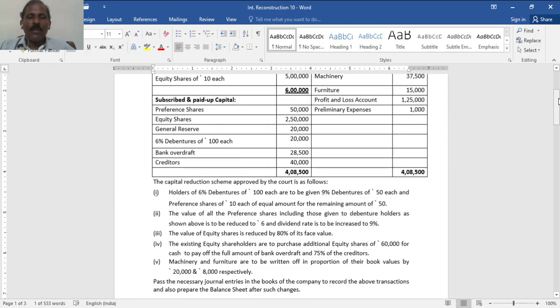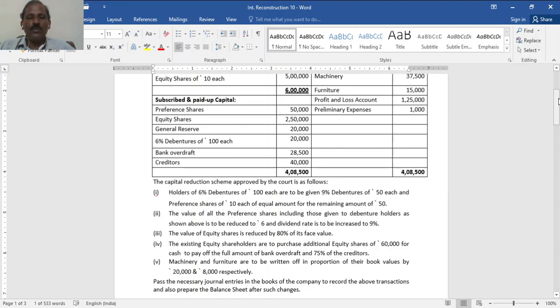The capital reduction scheme approved by the court is as follows. Holders of 6% debentures of rupees 100 each are to be given 9% debentures of 50 each and preference shares of rupees 10 each of equal amount for the remaining amount of rupees 50. So here debentures of 20,000 has to be transferred to 6% debenture holders, then 50% 9% debentures and 50% preference shares of 10 each.